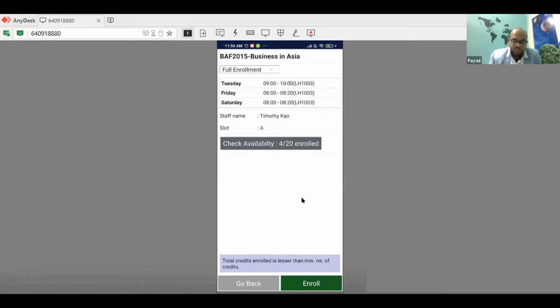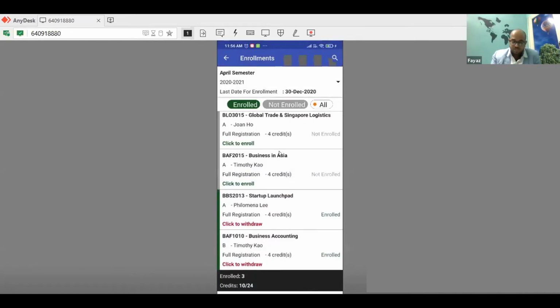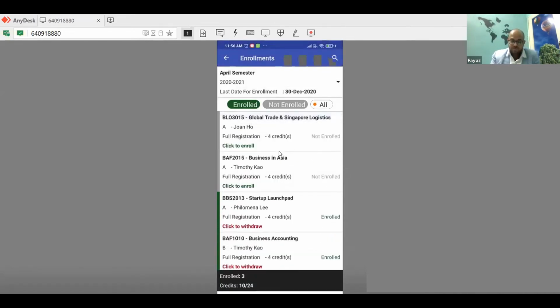And then I can also check the availability. So out of 20 seats that are there in that particular course or subject, 4 are already filled in, right? So thereby I will know how fast the enrollment is happening. All this enrollment process can be done on the mobile itself. Now you can see out of 24 credits, I've already enrolled for 10 credits.